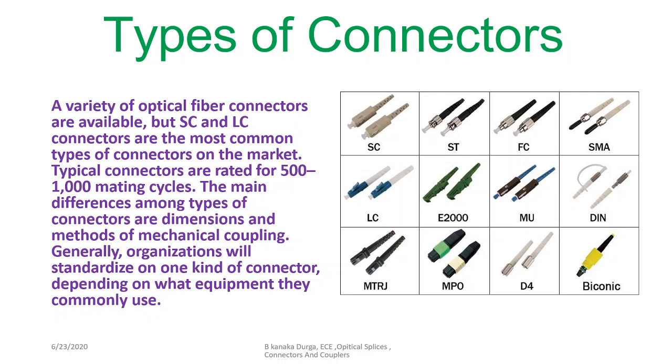So the types of connectors available in the market are SC type, ST type, depending upon the structure. They have given the names. A variety of fiber connectors are available, but SC and LC connectors are the most commonly used types in the market. And other types are ST, FC, SMA, LC, E2000, MU, DIN, MTRJ, MPO, D4, and Biconic. These are generally used for other, different optical fiber connection purposes.